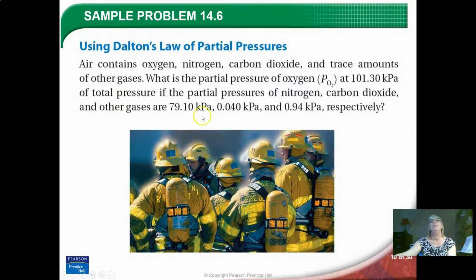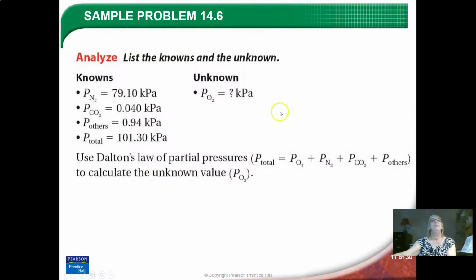Okay, and then they gave us nitrogen, carbon dioxide, and other gases. So we have the total, and then we have all the individuals except for oxygen, and we're just going to subtract to get that last one. So we have nitrogen, oxygen, CO2, other gases. We have a total. We don't know oxygen.